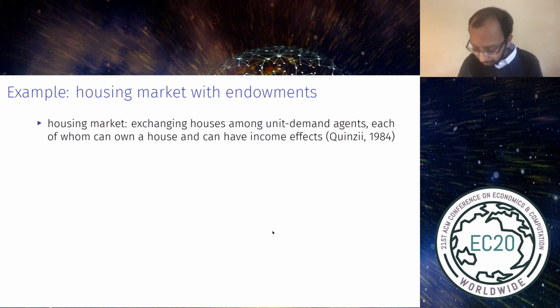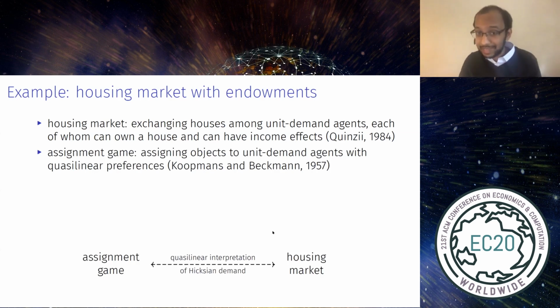And one looks at competitive equilibrium. What does the Hicksian economy look like if we take the original economy to be the housing market? Well, once you fix utility levels, there's no income effects, everything is quasi-linear, so the endowments don't matter. In effect, then, one has some houses and some agents, and an equilibrium just needs to assign houses to agents and determine the payments. And so that's actually a different model called the assignment game of Koopmans and Beckmann.